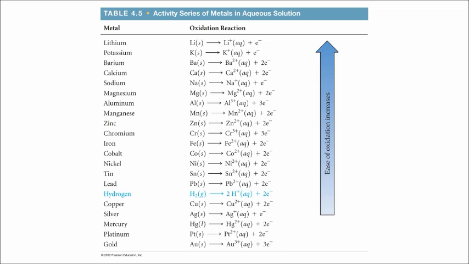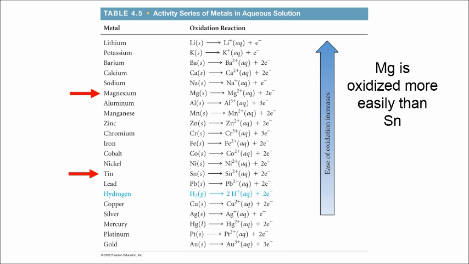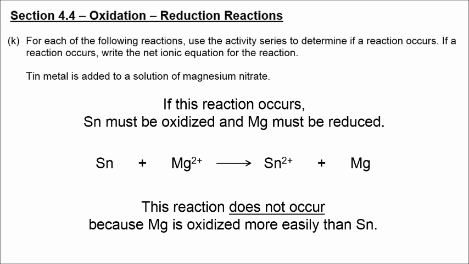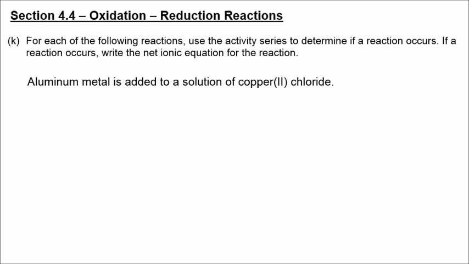So there is tin and there is magnesium. So what does this tell us? That magnesium is oxidized more easily than tin. Therefore, this reaction does not occur because magnesium, again, is oxidized more easily than tin. So no reaction occurs.